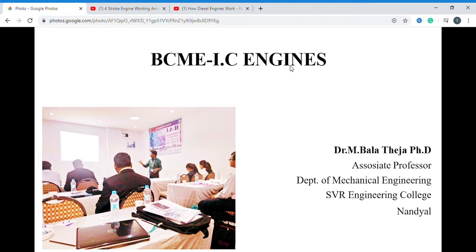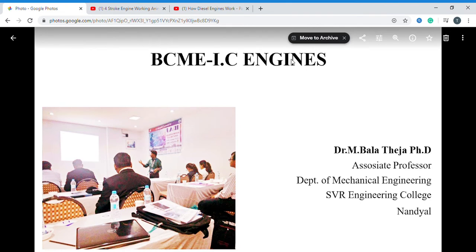An external combustion engine is one where the combustion takes place outside of the engine cylinder. When the combustion takes place inside of the engine cylinder, that is called an internal combustion engine. We don't have external combustion engines in the syllabus, but we do have internal combustion engines. So now I am covering the complete topic of IC engines. Now, what are the classifications we have?